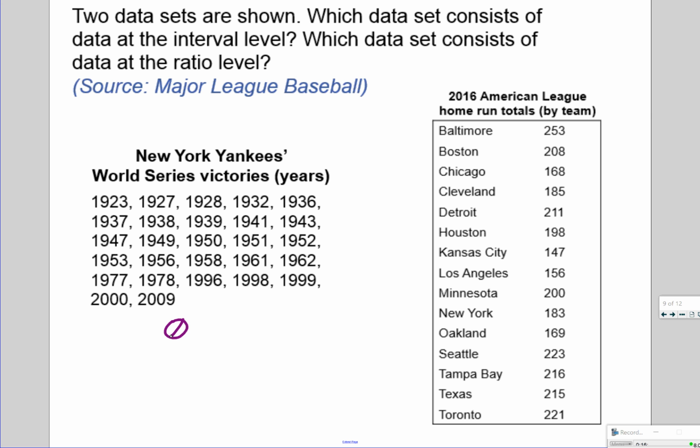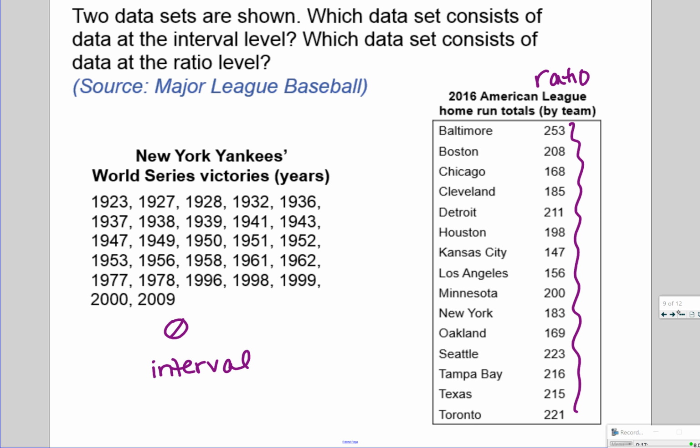So here we're talking about years. Is this interval or ratio, do you think? It is interval, because we do not have what we call an inherent 0. An inherent 0 means none. Okay. Last one, we've got 2016 American League home run totals. So the actual data that we're talking about is this kind of second column of information, the actual home run totals. So think about what 0 means. Would 0 mean that there are no home runs? 0 here means none. So if 0 means none, the answer is ratio.